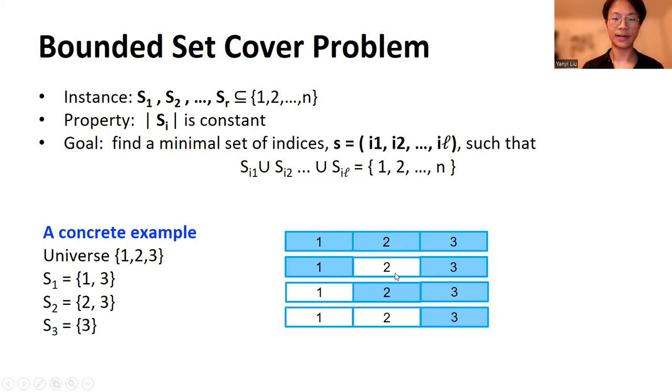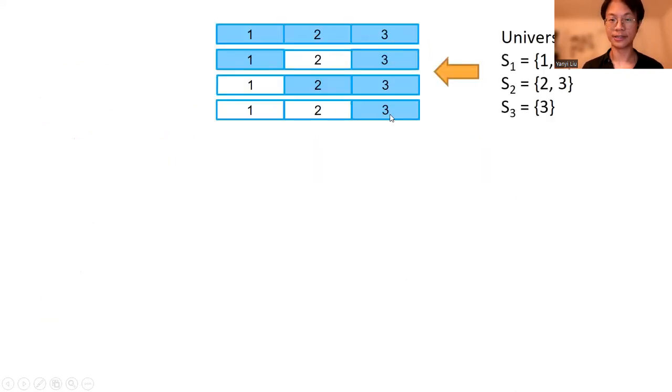First, let me place these two pictures in different locations. Now the first step of our reduction is to replace each element in the universe by a large random string. We first replace 1 by a large random string, and we look at each set S1 to S3. If it contains the element 1, then we put the same random string here.